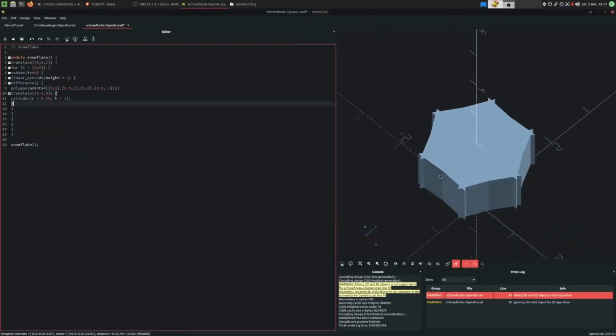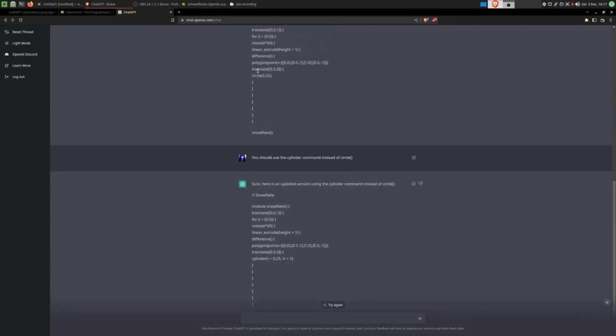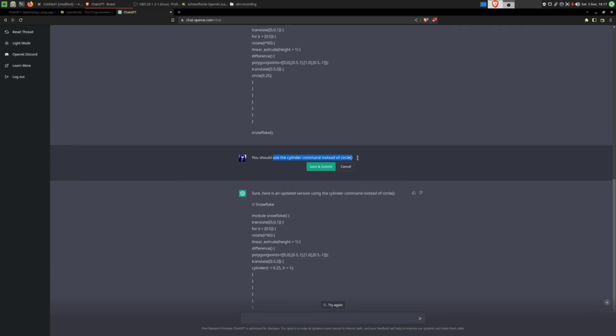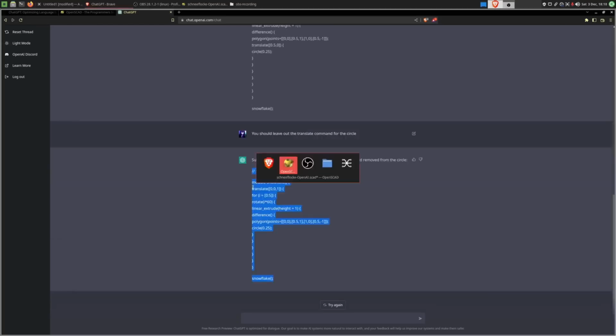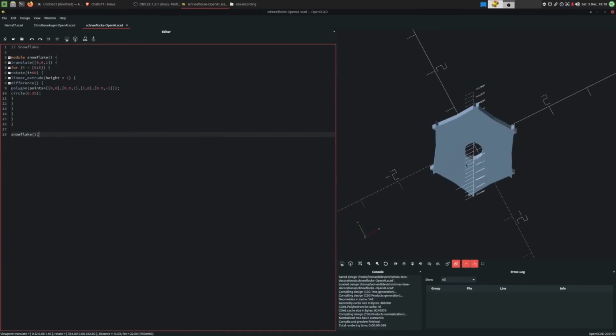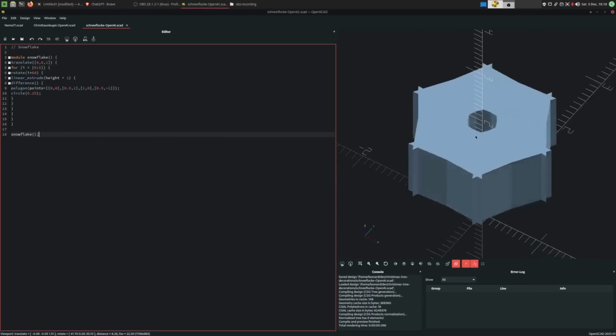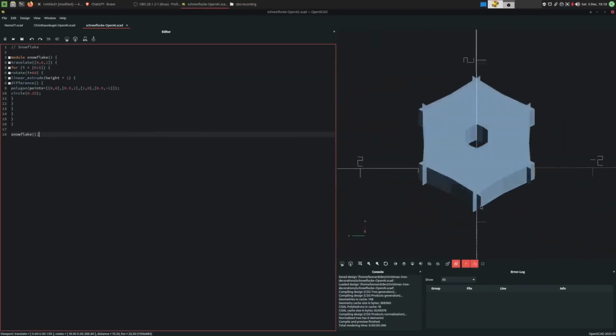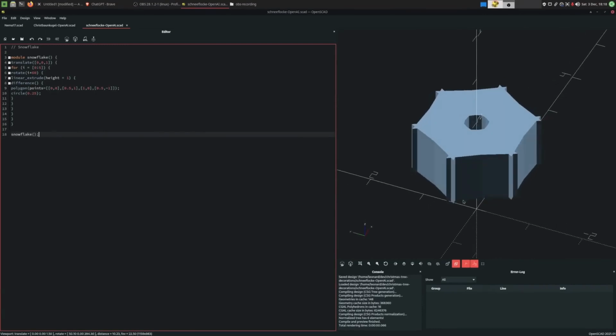Oh, it seems like I was mistaken. We are mixing 2D and 3D objects. The circle command was the right way to go. And instead, this translate command was the issue. So we can just edit this prompt: leave out the translate command for the circle. So we can copy this. And we have a circle in the middle. We can tie a string through this thing. That looks like a very nice snowflake to me. Second decoration. Done. Bada bing, bada boom.